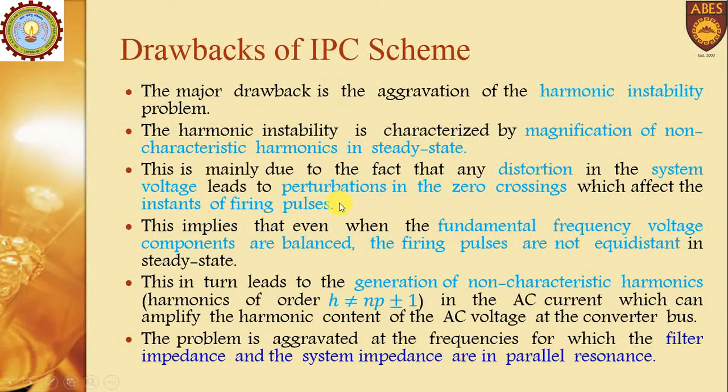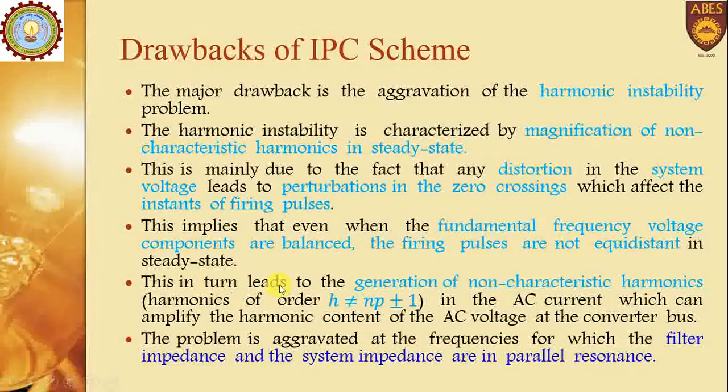Because the gate pulse is generated at the instant of zero crossing, there should not be any shift in that zero crossing. This implies that even when the fundamental frequency voltage components are balanced, the firing pulses are not equidistant, because the zero crossing will not be at equidistant locations.